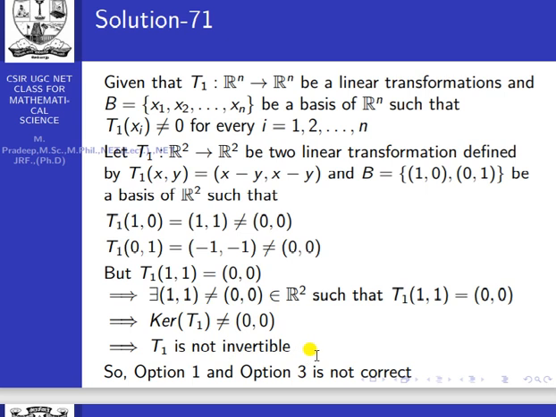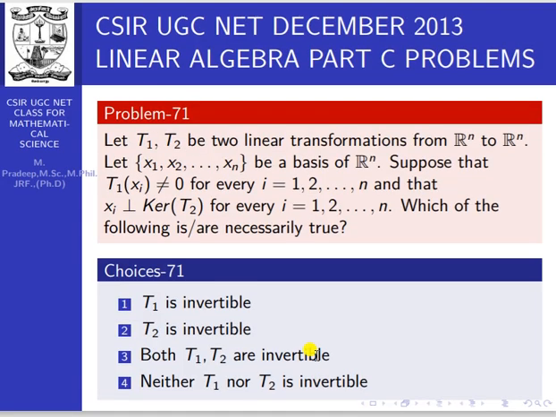Then option 1 and option 3 are not correct. What are option 1 and option 3? T1 is invertible is the wrong one. Both T1, T2 are invertible is the wrong one.